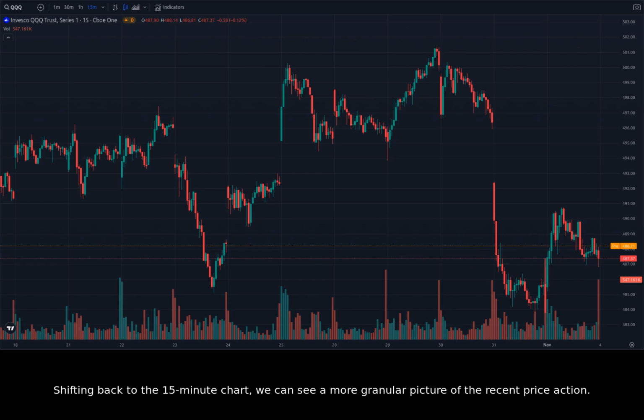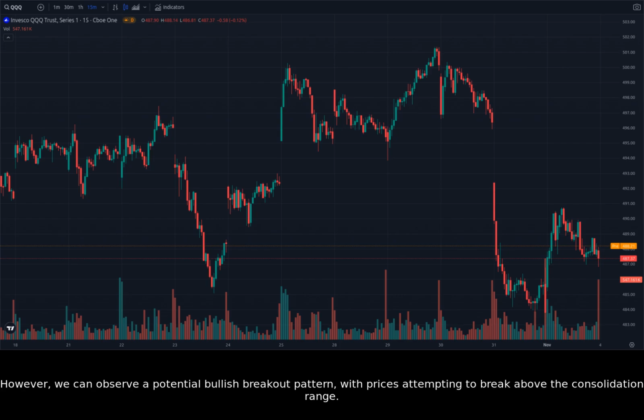Shifting back to the 15-minute chart, we can see a more granular picture of the recent price action. The QQQ has been oscillating around the 485 level, suggesting a lack of clear direction in the very short term. However, we can observe a potential bullish breakout pattern, with prices attempting to break above the consolidation range. This breakout could signal a short-term rally, but it's crucial to wait for confirmation and consider the overall market sentiment. The election and Fed decision could introduce significant volatility in the short term, so it's essential to manage your risk effectively.